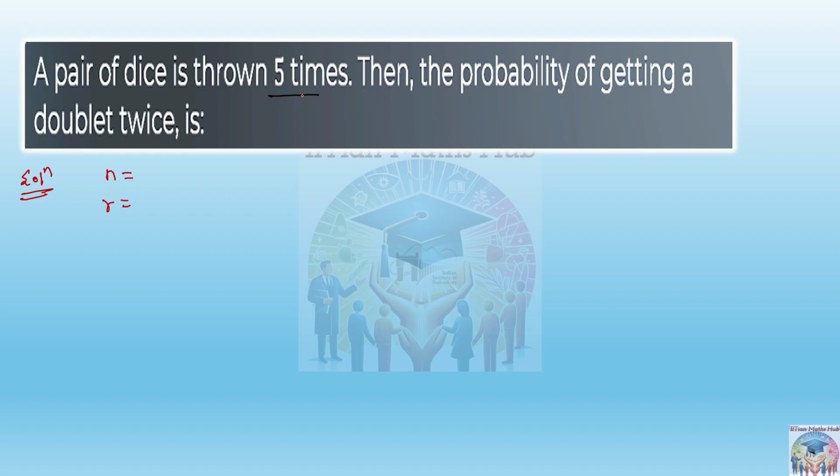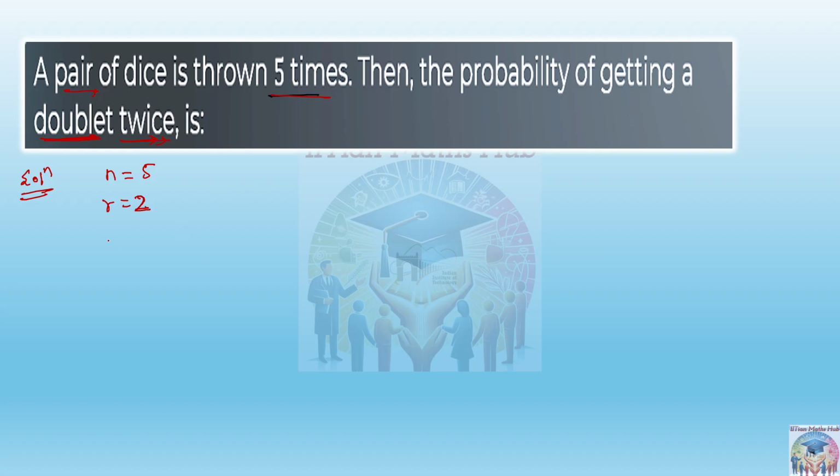So n is already given as 5 times, so they are clearly saying that n is equal to 5. And the doublet twice, a doublet is an event in which you will get the same number on the two dice, right? A pair of dice is given. Doublet is the event, and twice we want. So actually they are asking you r is 2.